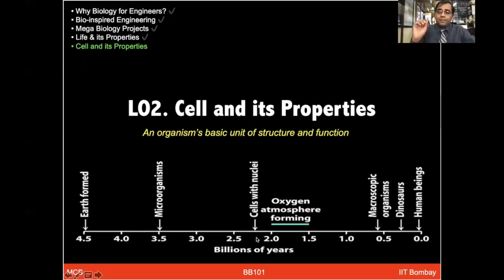And probably the first primitive cell came around 2.2 billion years ago, with more oxygen in the atmosphere, which was conducive for growth of these cells. Then different types of cells and different macroscopic organisms eventually came around 0.5 billion years ago. And you've heard about the interesting stories of dinosaurs, and then finally, more recently, the human being. So in the large scale of evolutionary history, if you see, humans are still quite recent.